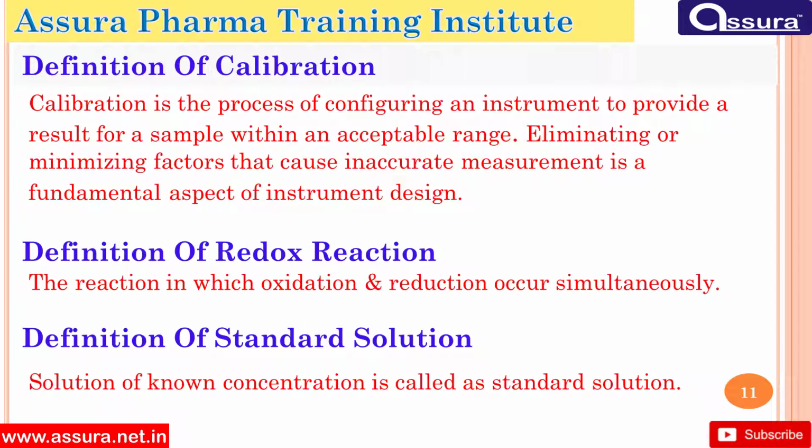Definition of calibration. Calibration is a process of configuring an instrument to provide a result for a sample within an acceptable range, eliminating or minimizing factors that cause inaccurate measurement. It is a fundamental aspect of instrumental design. Definition of redox reaction. The reaction in which oxidation and reduction occur simultaneously. Definition of standard solution. A solution of known concentration is called a standard solution.